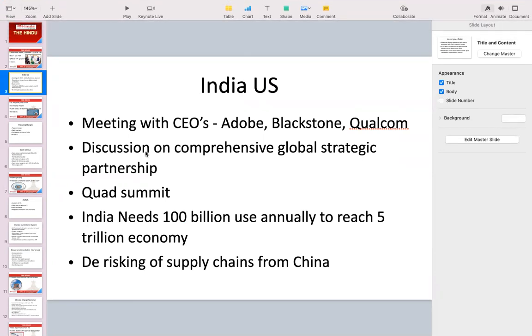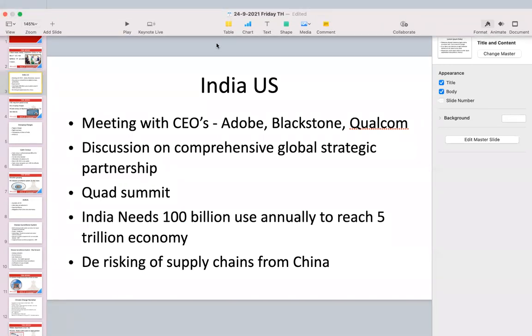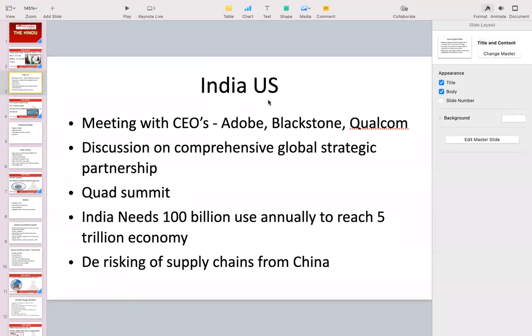Okay. Then there will be a discussion on the comprehensive global strategic partnership. So guys, please do remember this term. Okay. Comprehensive global strategic partnership. India has been trying to develop this with the US since 2013. Okay. India doesn't fit into the traditional partners of the United States, as we have our own interests and policies, but both the countries are trying to become comprehensive global strategic partners.